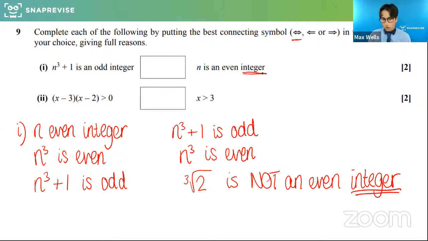An integer means what? Does anyone recognize that word? A whole number, absolutely. So we can't guarantee, because if I chose 3 as n cubed plus 1, which I can, and I took 1 away and cube rooted, it wouldn't always be an even whole number. So that's where we need to be careful, because we can't guarantee that if n cubed plus 1 is an odd number, that when you minus 1 and cube root it, it will definitely be an even whole number. Okay, so this is only an arrow that's going this way. Well done if you got that, but tricky.